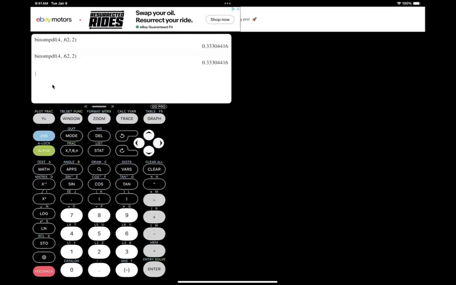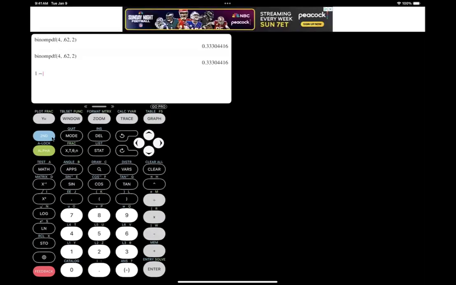So first of all, type in 1 because it is at least, and then subtraction. Subtraction is this symbol here. This guy is the negative sign. This is different from subtraction. So 1 minus. Now go to second and then go to VARs.